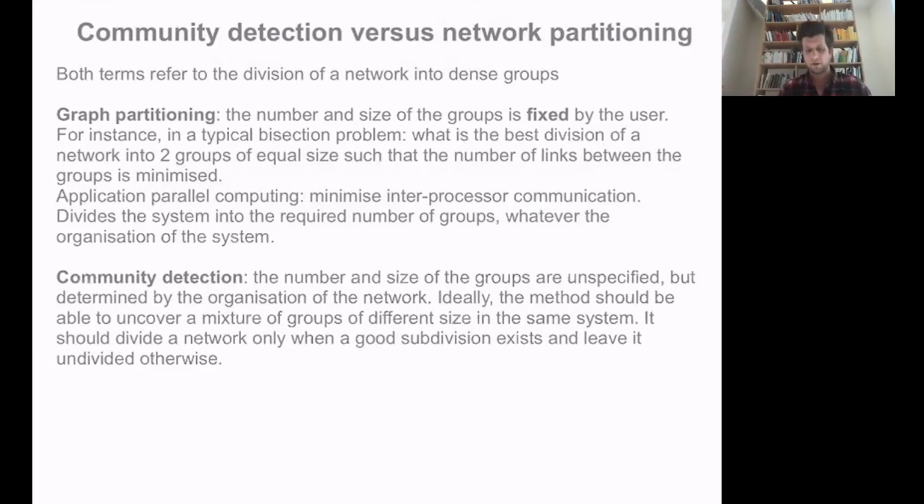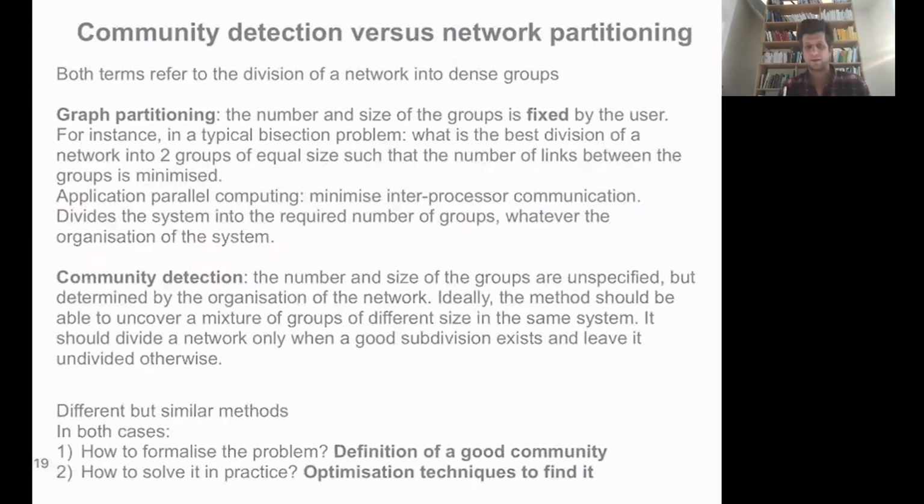Now, what would be the kind of applications of this kind of problem? Well, it finds applications in circuit design, for instance, in order to minimize inter-processor communication. You try to minimize the number of exchanges that exist between different parts of your graph. Then in community detection, you have a very different question in mind. What you want to do is to find the best way to divide the graph into groups without imposing the number or the size of the groups. You would like to have a method that by itself finds these numbers and these sizes.